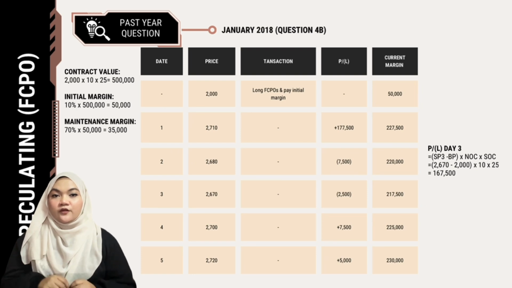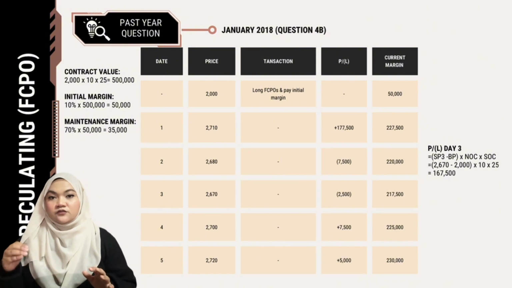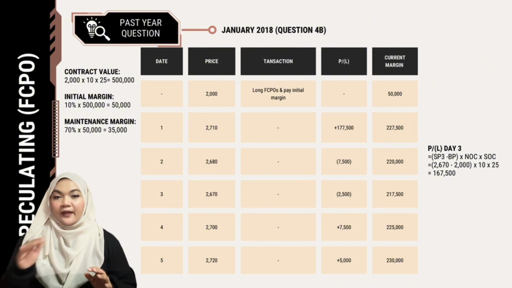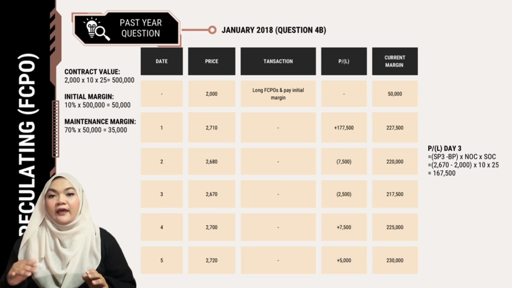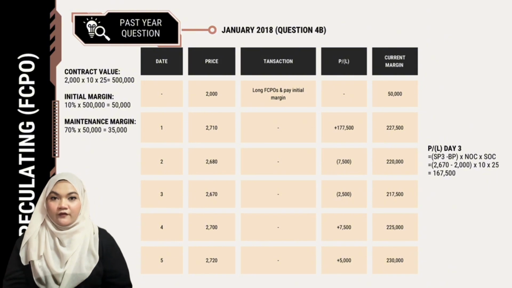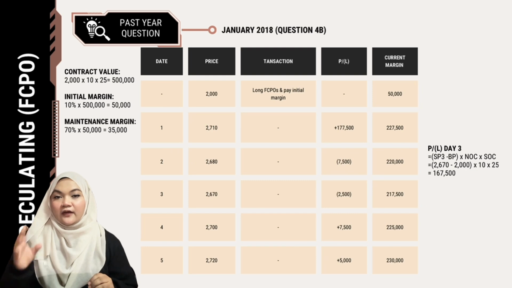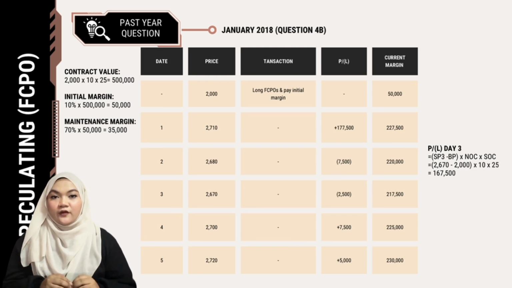Next, for day 1 or D1, we will short it since we started off by long, so 2710 will minus 2000, which is the beginning price, times 10, which is the number of contracts, and times 25, which is the size of the contract, and you will get the profit of 177,500. This profit will be added to the current margin and you will get the total amount of 277,500.